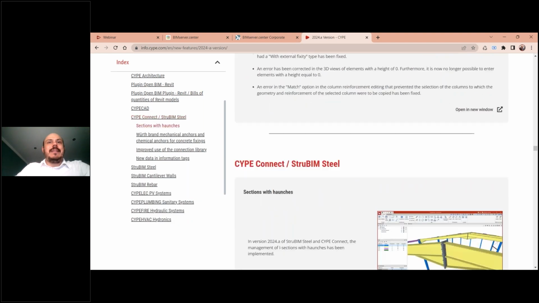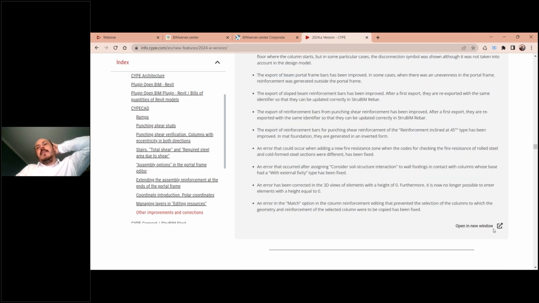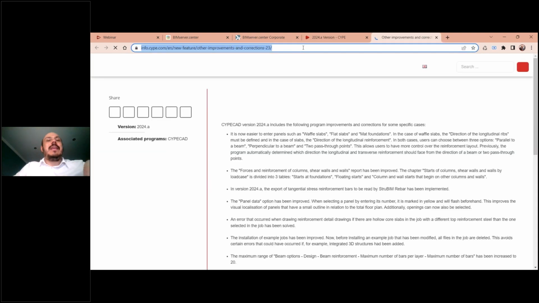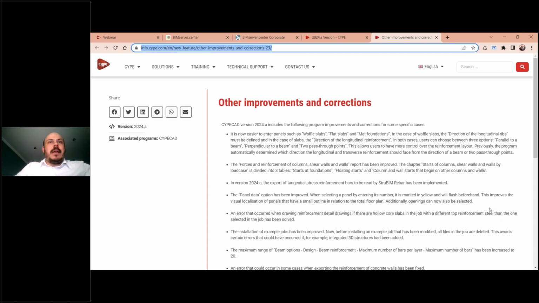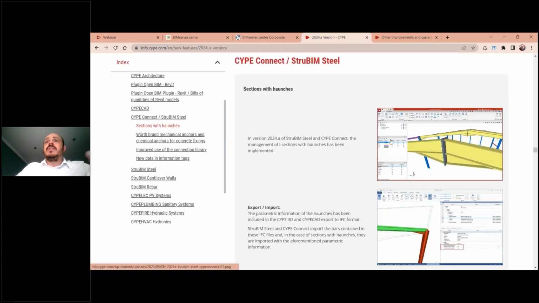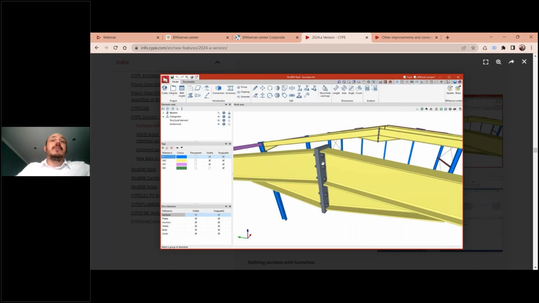Here you can see there is a list of options just related to CYPECAD. I will share this link here. If you want to take a look in the chat, you can also read a little bit more about these improvements. Regarding steel, we saw the haunches. Look at this detail, how nice it is. We could keep doing our work with that example we started and reach something like that.